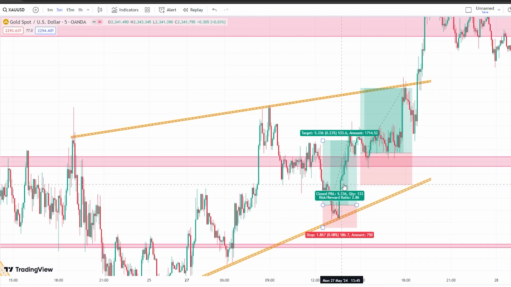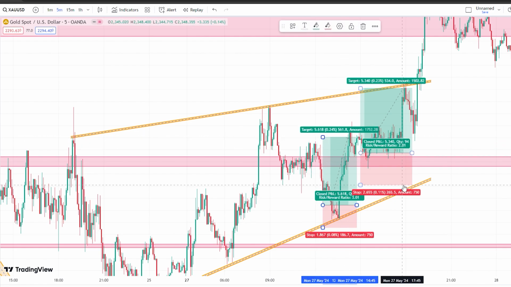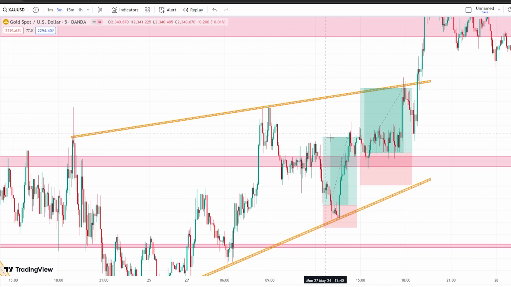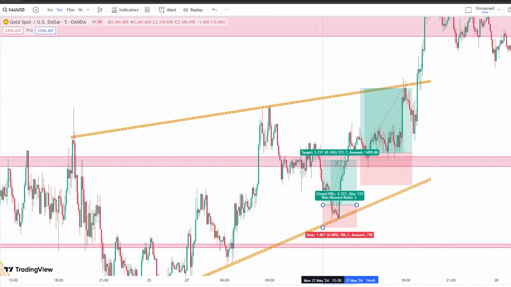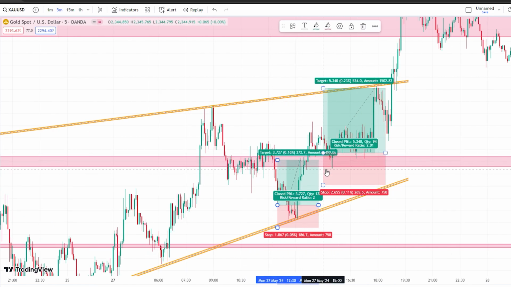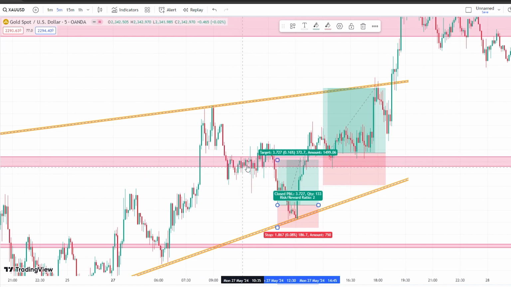Here it is. On the support of this level I took a trade and I aimed for 1:3, but I exited the trade at 1:2 only. The reason for exiting at 1:2 is that there was a resistance level here as well, and the market had already consolidated here for a very long time.